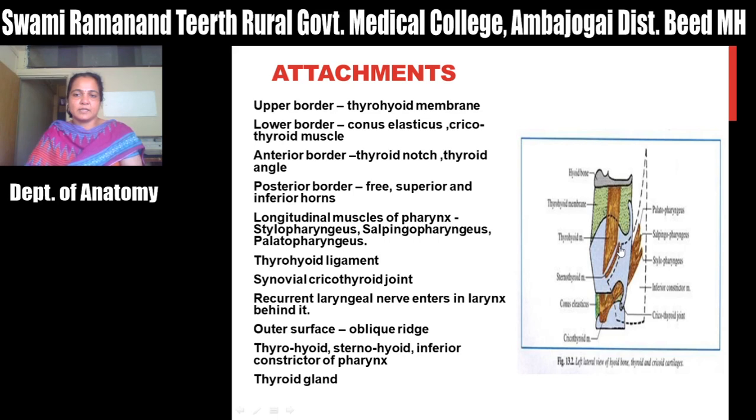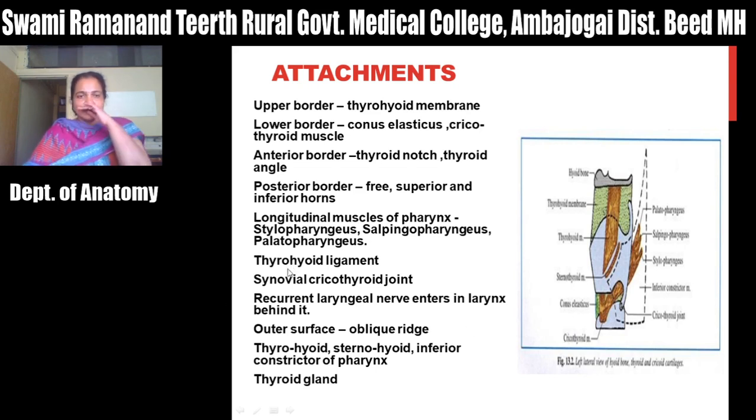Then there is again one muscle called sternohyoid, which arises from the sternum, and sternothyroid, which is inserted into the thyroid cartilage. Then next is the inferior constrictor of the pharynx. These three constrictors are there: superior, middle and inferior. The thyropharyngeal part of the inferior constrictor arises from just below this oblique ridge, on the outer surface of the thyroid cartilage.